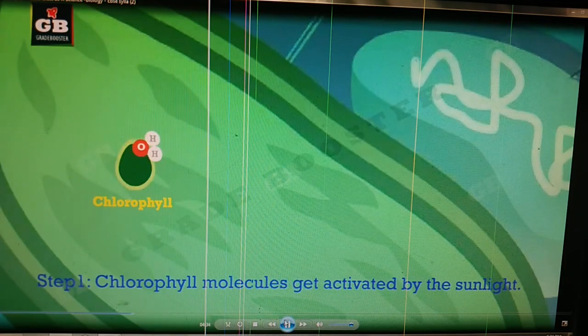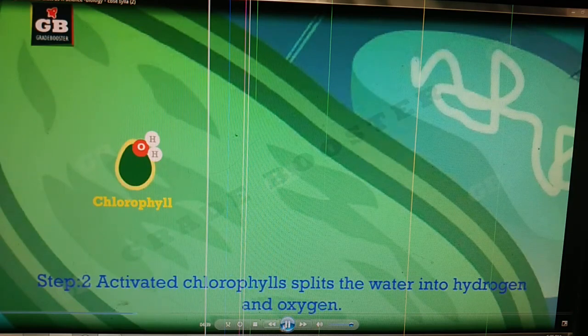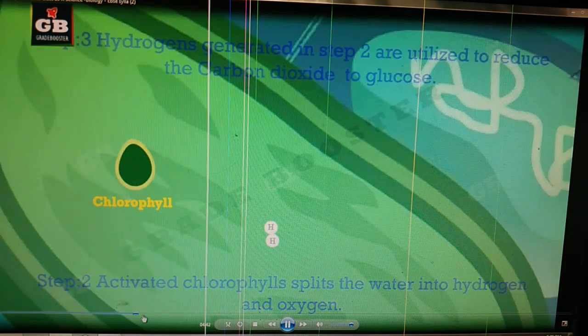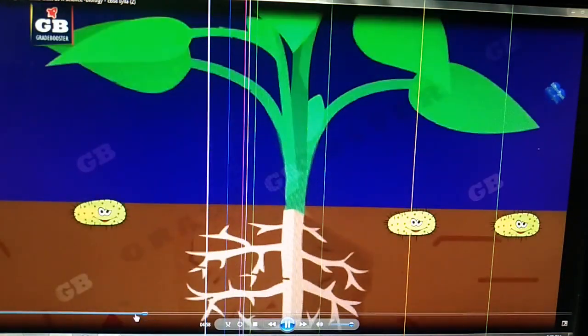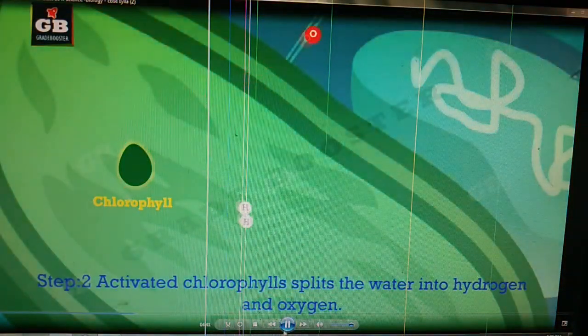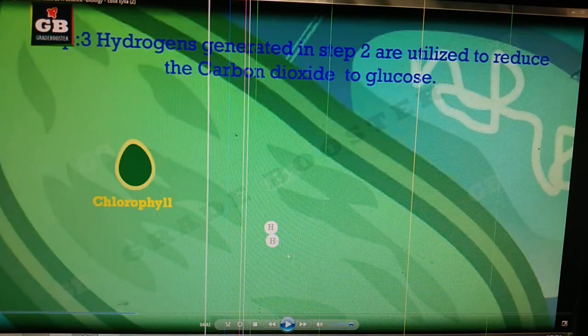In the third step, whatever hydrogen is removed, or split, it reduces carbon dioxide into glucose. Carbon dioxide and glucose. See, glucose is nothing but the food of the plant, that we can also call carbohydrate.